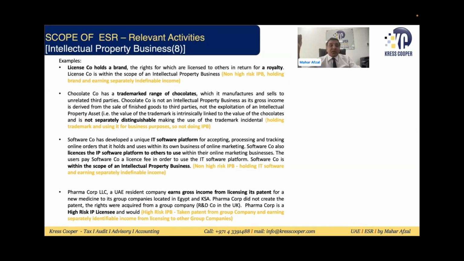In the last section, Pharma Corp is a resident company that earns gross income from licensing its patent for a new medicine to its group companies located in Egypt and KSA. Pharma Corp did not create the patent. Important thing, they have not created it, and the rights were acquired from a group company. They have not created it, they have taken the rights from the group company and are selling to the foreign group company. It will be assumed to be a high risk intellectual property business. It will be subject to enhanced economic substance requirements.